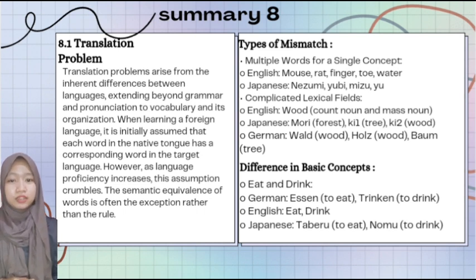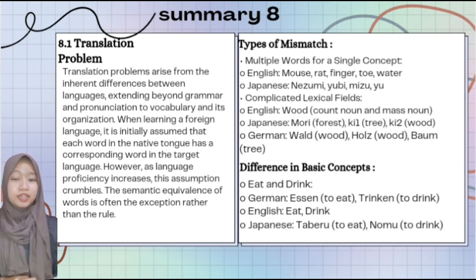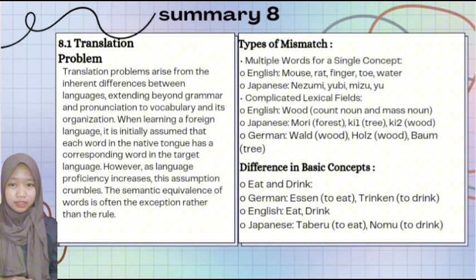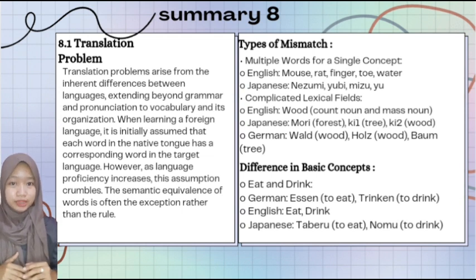Challenging in translation: polysemy. In English, words often have multiple meanings. Japanese words can have different meanings depending on context. And then, differences in basic concepts, eat and drink. In German, essen is to eat, trinken is to drink, and in English, eat and drink.